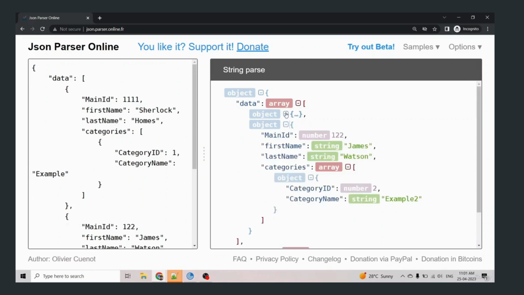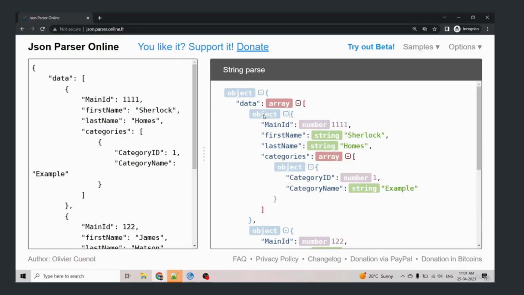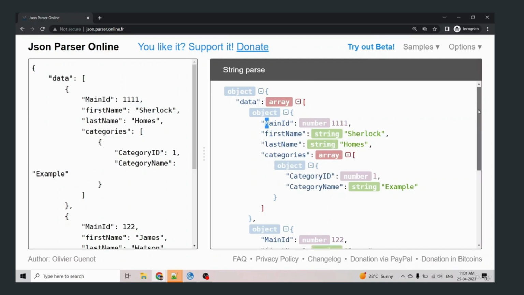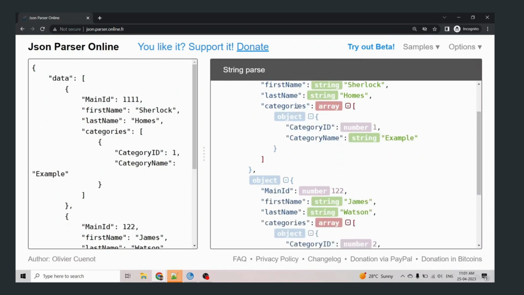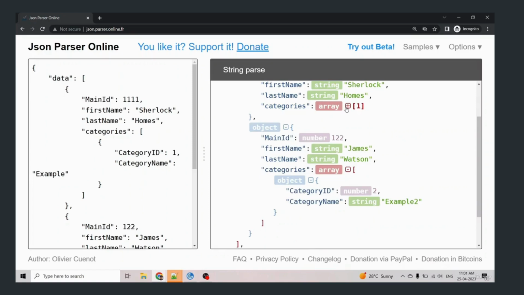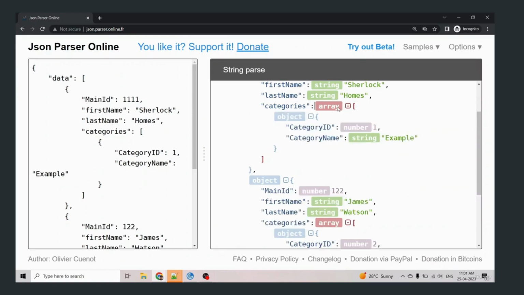This whole forms the object, and within the object we have values of different data types. And see here the nested object: the categories here is also an array, with one element, an array of objects. Why? Because category ID is itself an object and category name is also an object. What type of object is it? It is a string object, and this one is a number object.